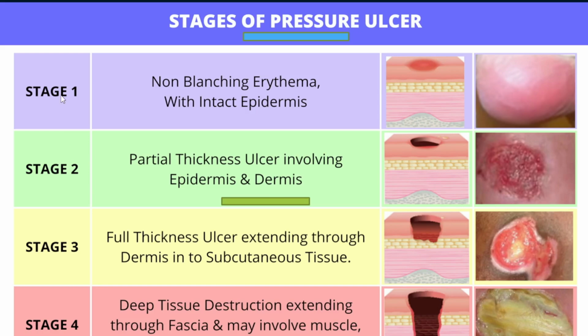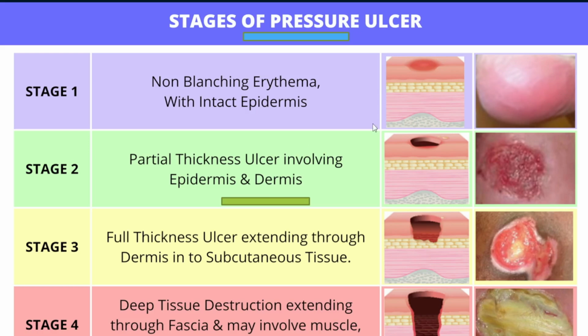In stage 1, you can see the picture here. With the help of the picture, I can identify stage 1. There will be redness or non-blanching erythema, only redness with intact epidermis. There will not be any break in the skin. So that is stage 1. This is the heel of a patient, and you can see the redness or non-blanching erythema.